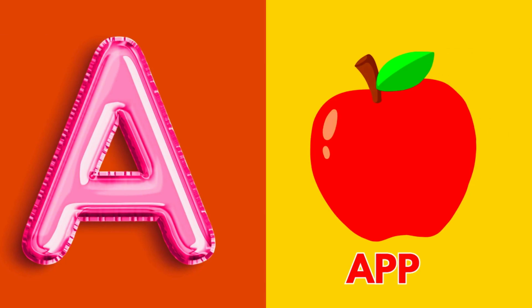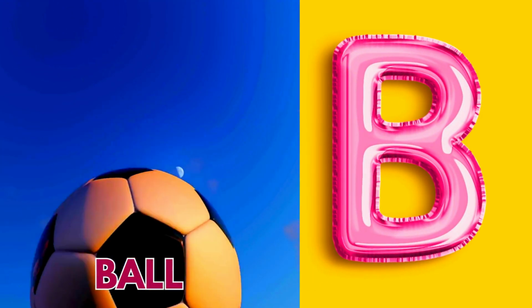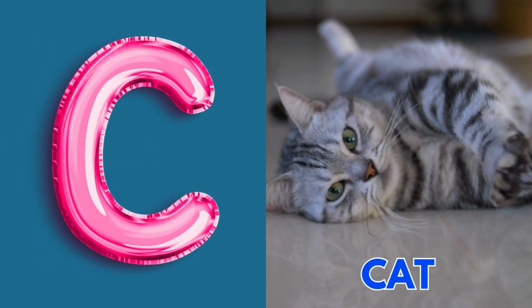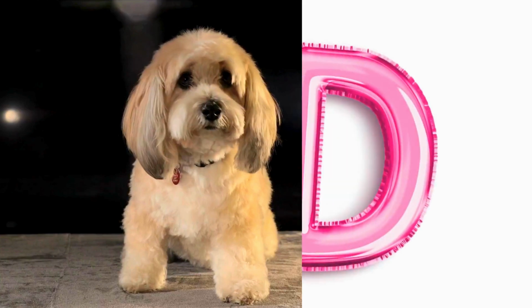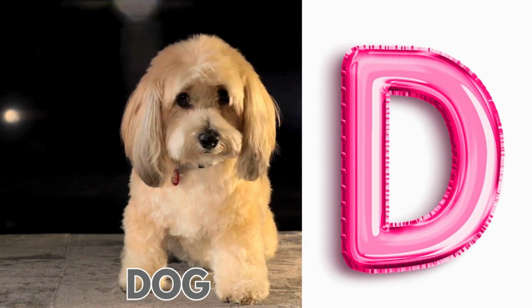A is for apple, juicy and red. B is for ball, bounce it on your head. C is for cat with a soft purring sound. D is for dog, running all around.